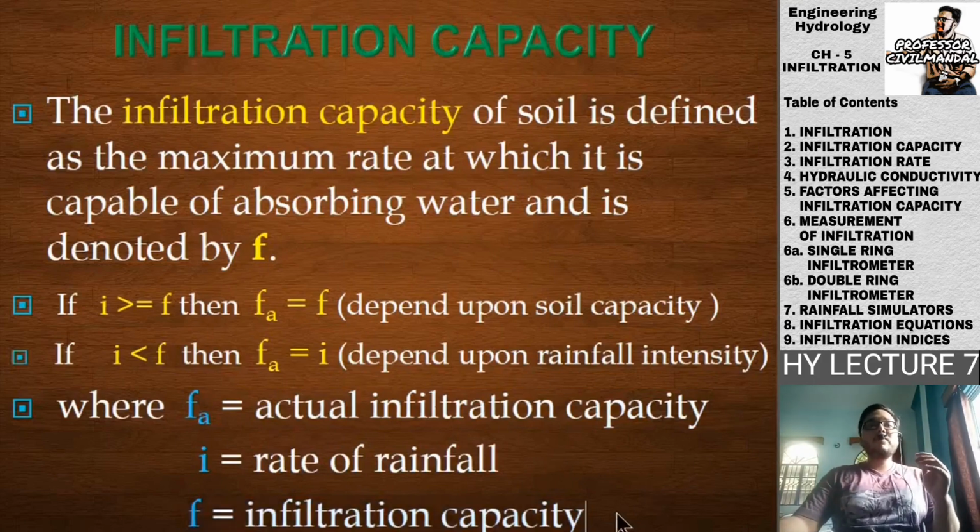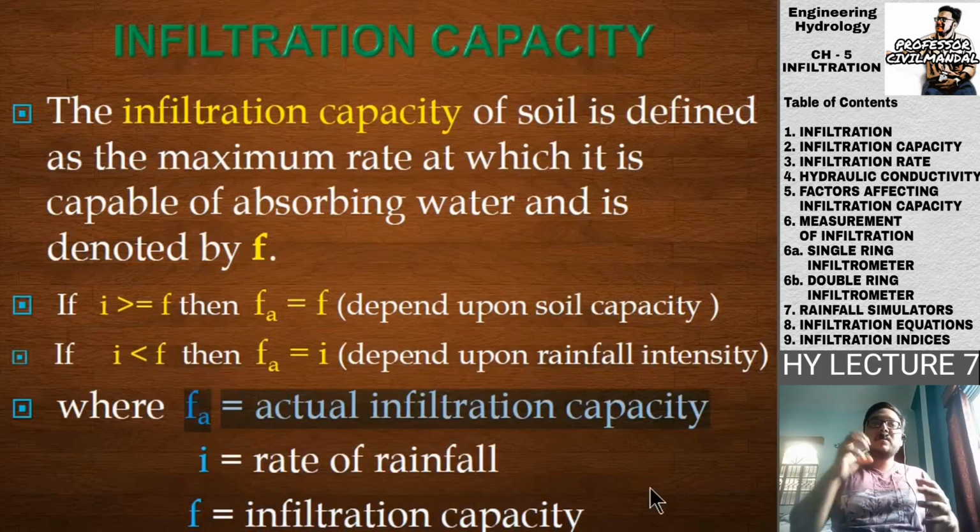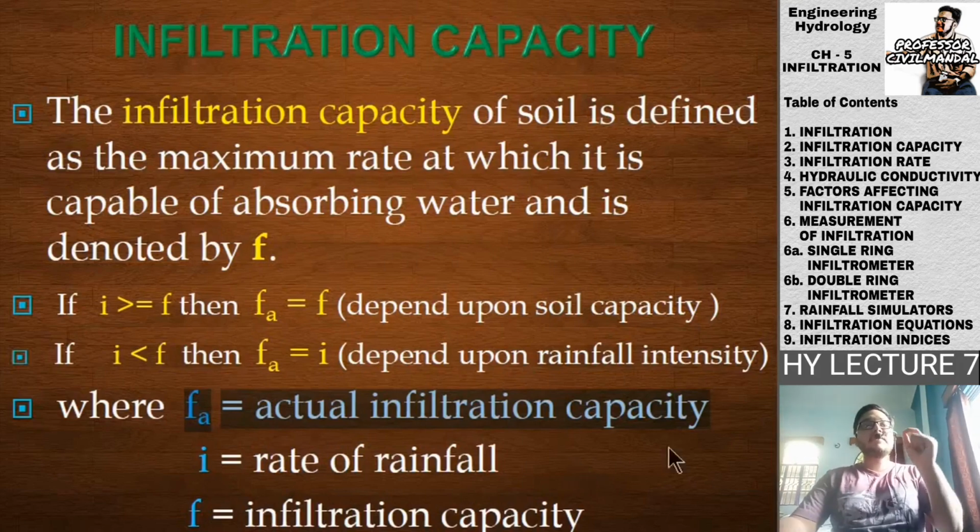So you can say that F, the infiltration capacity, is the theoretical thing which we calculate, that this much can be the infiltration capacity, and Fa, the actual infiltration capacity, is the practical thing, that is, practically how much water, at the maximum rate, can seep inside the ground. That is our actual infiltration capacity.